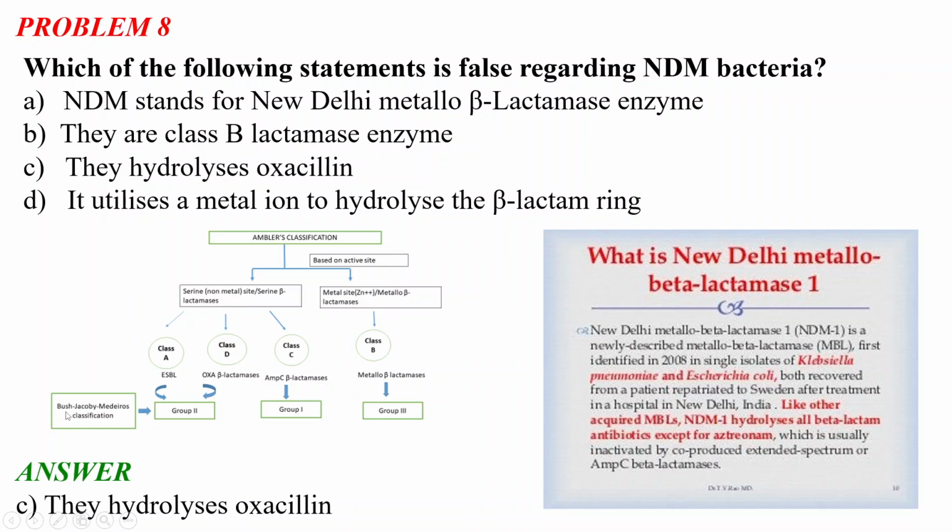And there is also a classification which is the BJM classification, where class A and class D are combinedly called group 2, and class C called group 1, and class B called group 3. So you don't need to remember group 1, group 2, group 3, but remember class B, class C and class D. In class B there is a metal site, zinc 2 plus, because of that we call it metallo beta lactamase. And in class A, C and D there is a serine active site and there is no metal ion, and this is called serine beta lactamases.